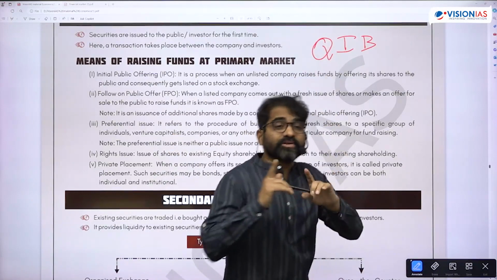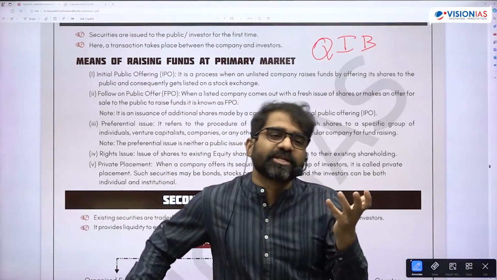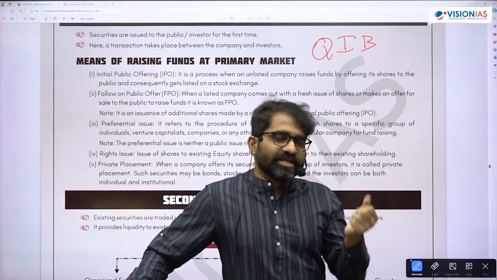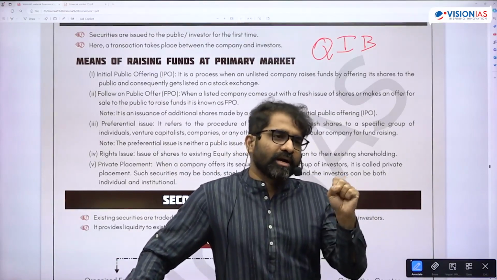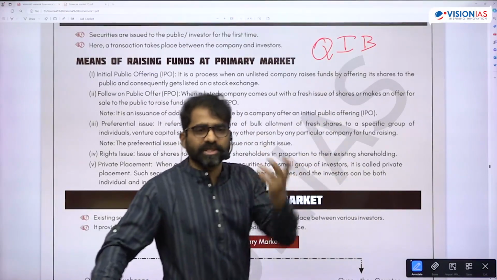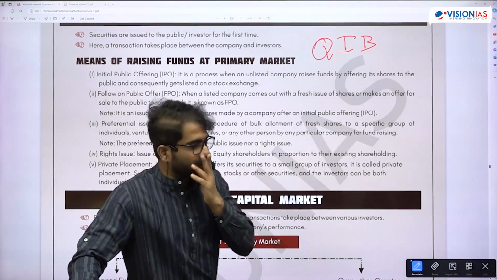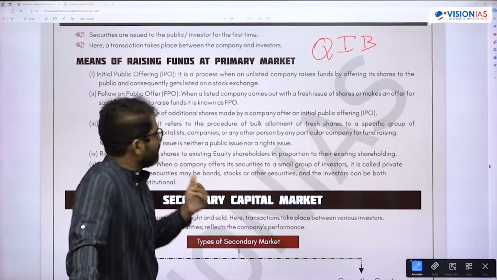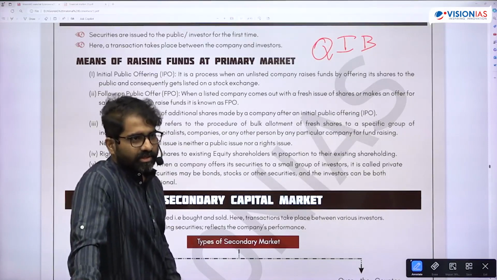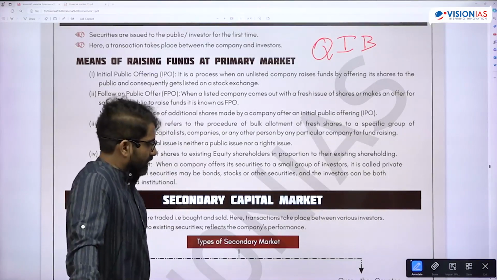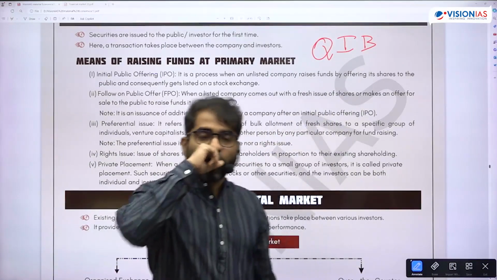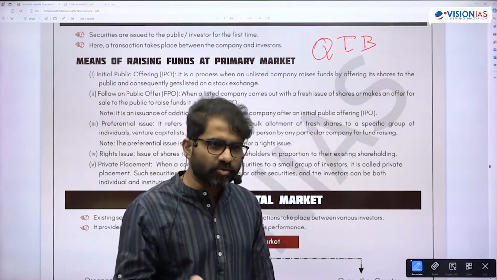When I use the word qualified institutional buyer, these are institutions like mutual funds, banks, pension fund institutions, who already have the experience, and SEBI said you are qualified. So they will only invest sometimes in the private placements. Retail investors will not invest. Is that okay? Then you will find some terms like bonus issue, rights issue.